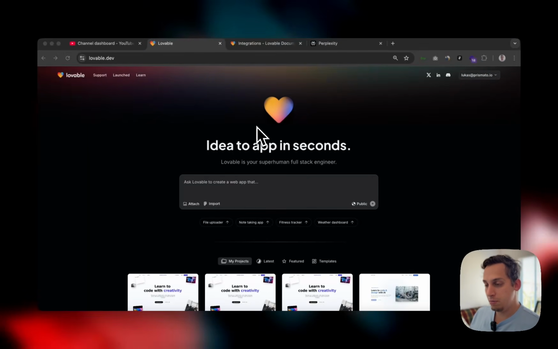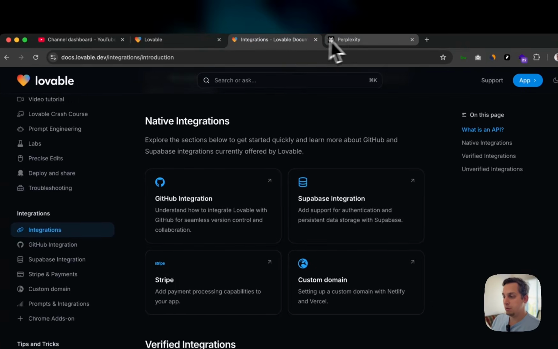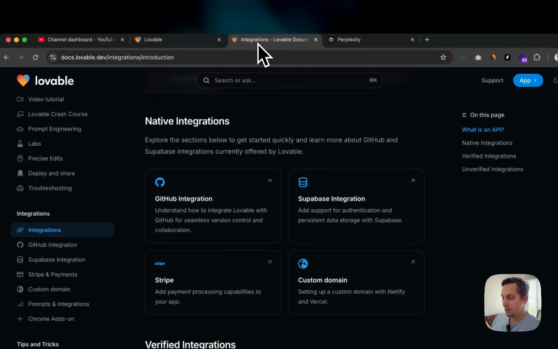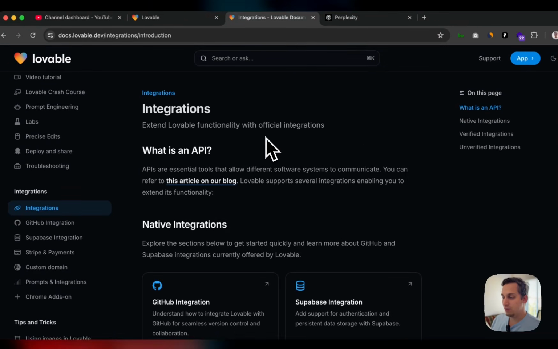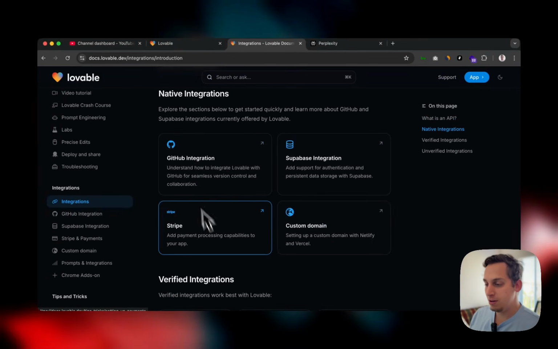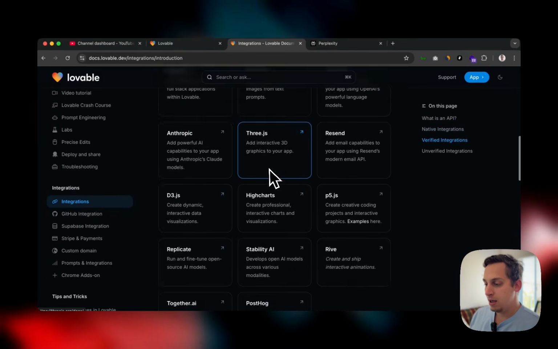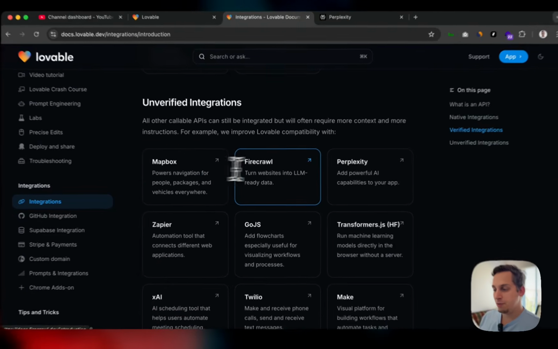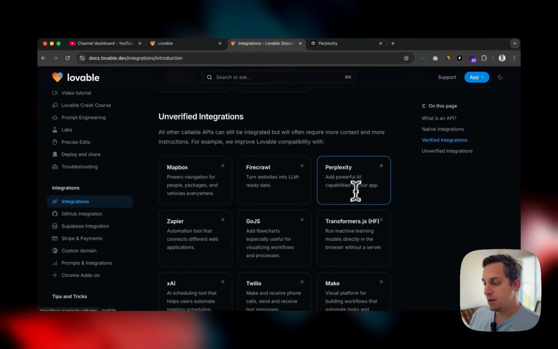So today we're going to be creating something using an integration from Lovable to Perplexity, right? I have a Perplexity API with 3 bucks inside just to test out right now. And if you go here to these integrations, you see you have native integrations, verified ones, and unverified ones. I've tried Mapbox, I've tried Firecrawl, and I want to try Perplexity today.